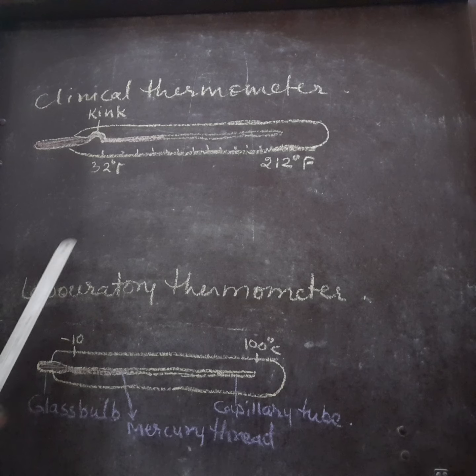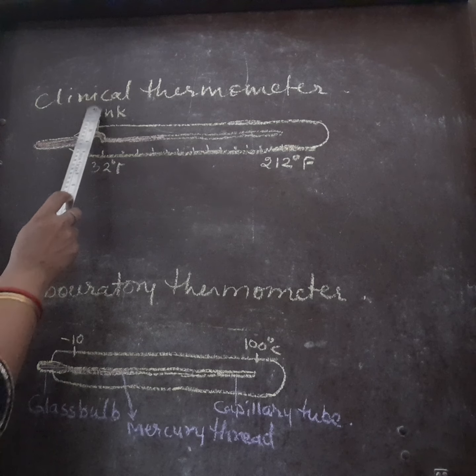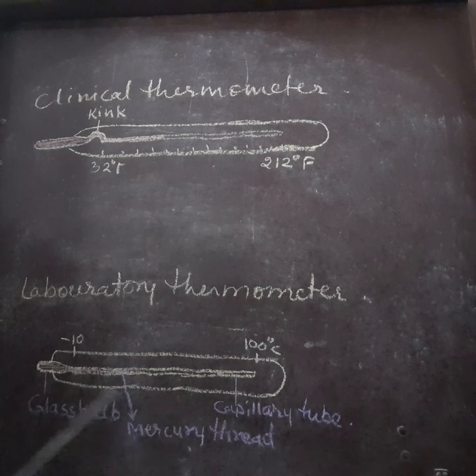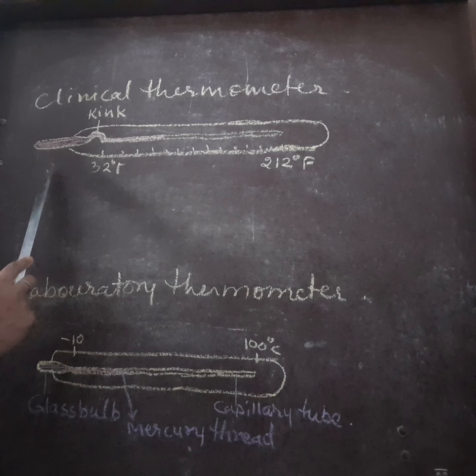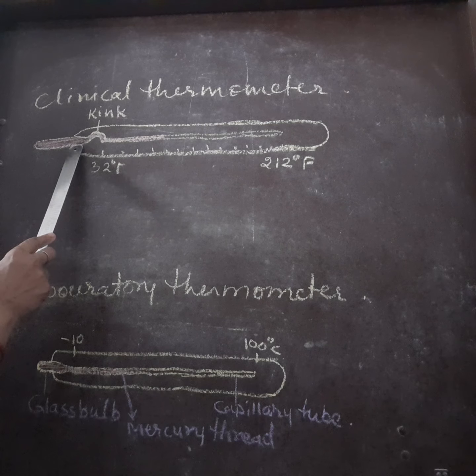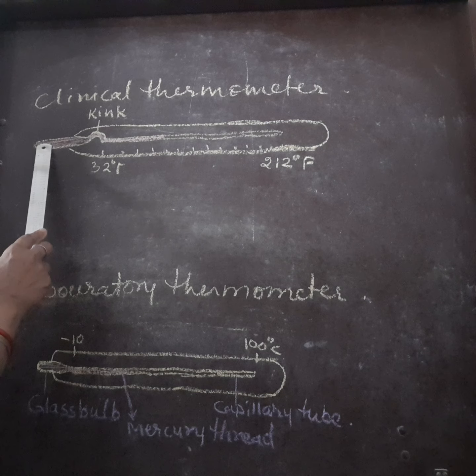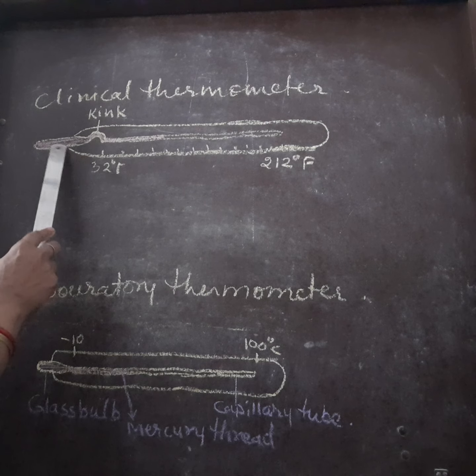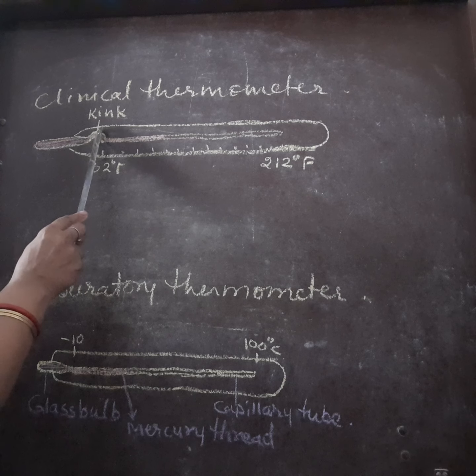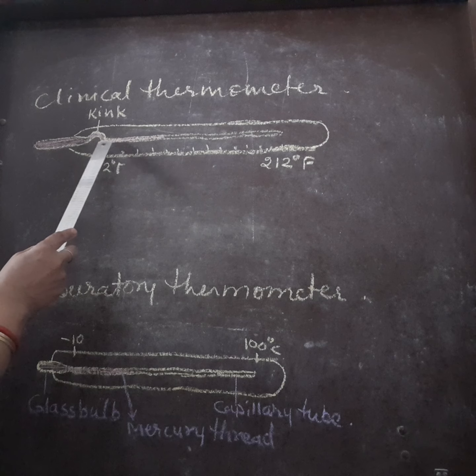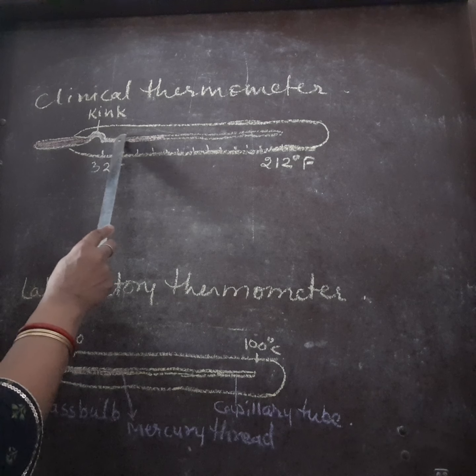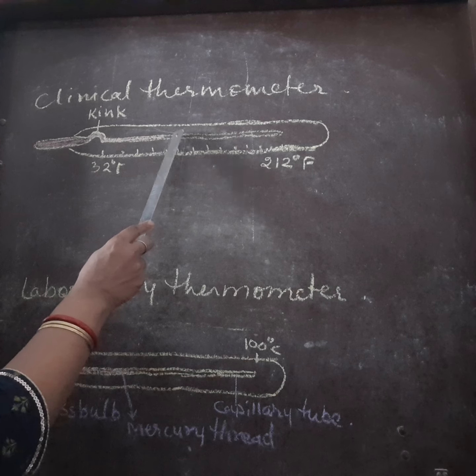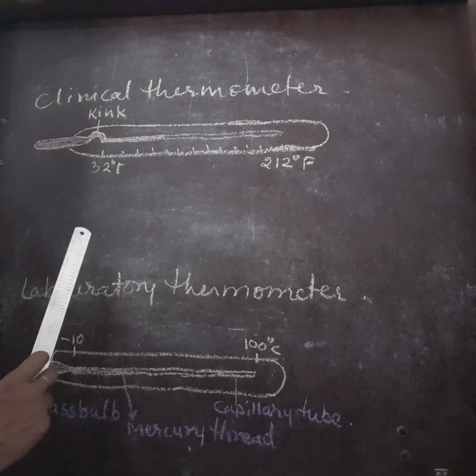Okay children, as I told you, there are two types of thermometer, one is clinical and one is laboratory. The laboratory thermometer you have already seen. Now we come to the clinical thermometer. It has an elongated bulb-like structure which contains mercury. It is a glass bulb, and there is a kink in it, and then the mercury rises upward and gives the temperature of the body.